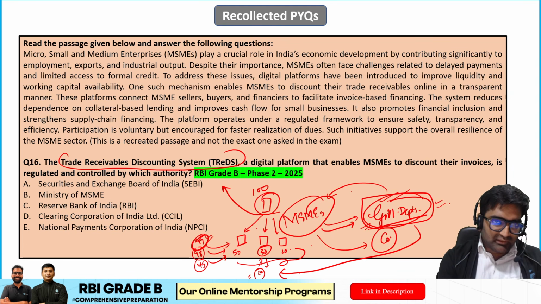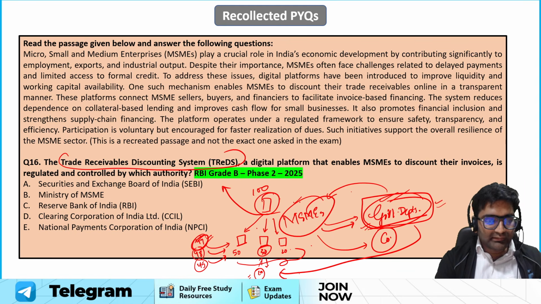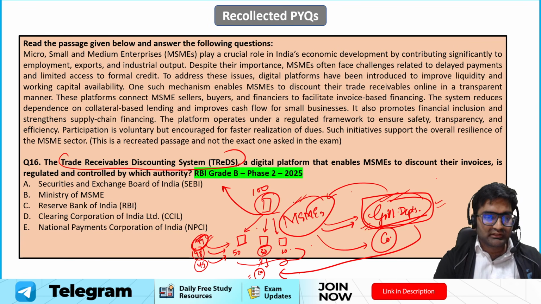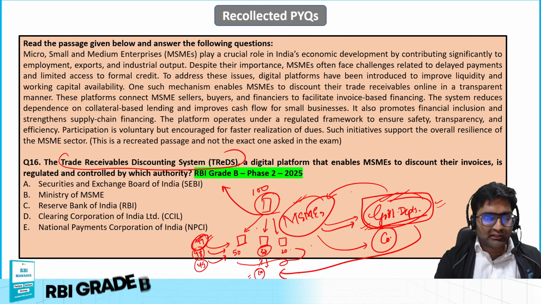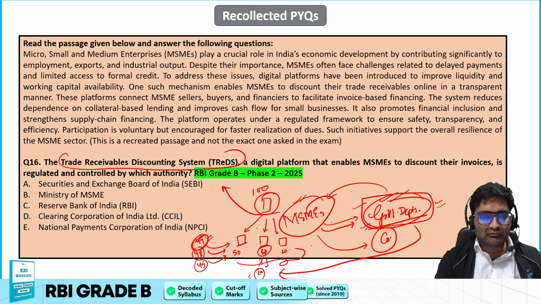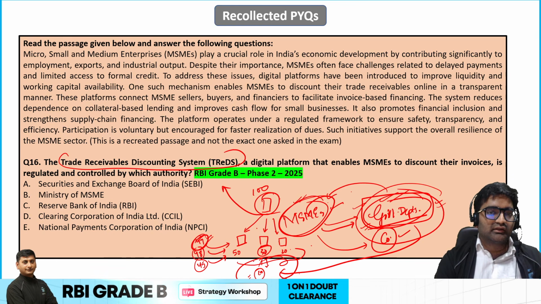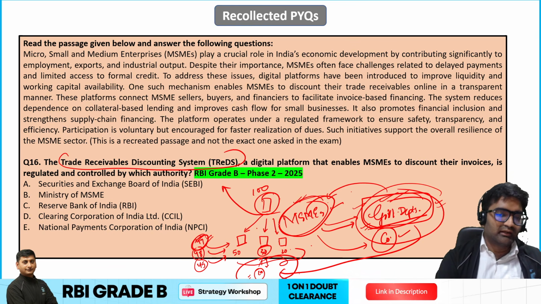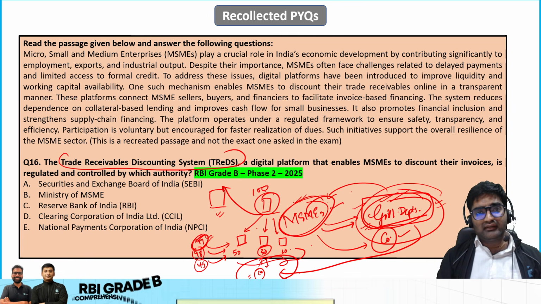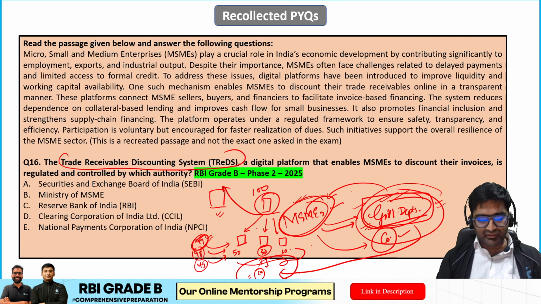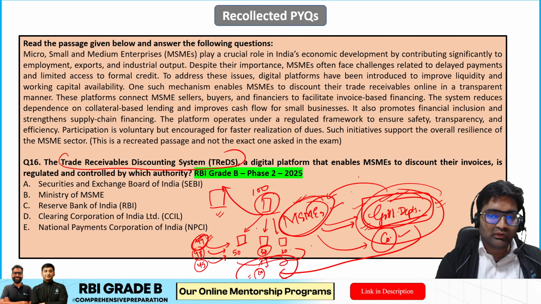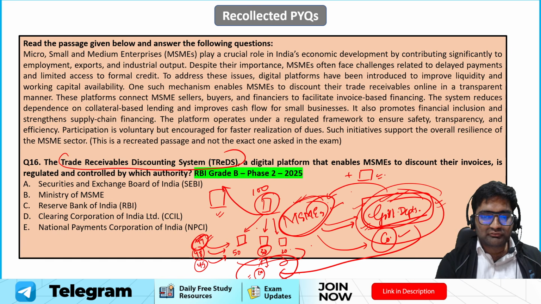Government department is also getting some time to pay back. MSME is getting its money. Is that clear? So this is how the trades platform works. So we see so many participants over here. We have the government department, we have the MSMEs, we have companies also. These are the buyers, this is the seller, here are the entities who are actually financing this particular trade, and the trades platform is maintained by a particular entity who is the service provider. And apart from this, a new entity called insurance companies has also been added to this trades platform. So that is the thing.